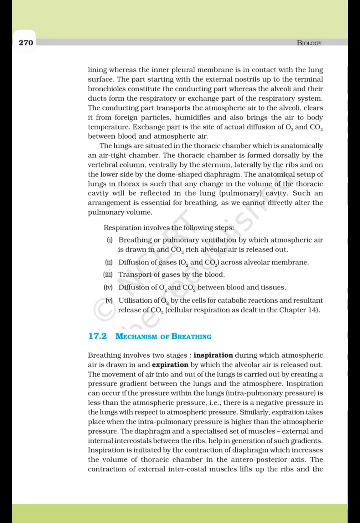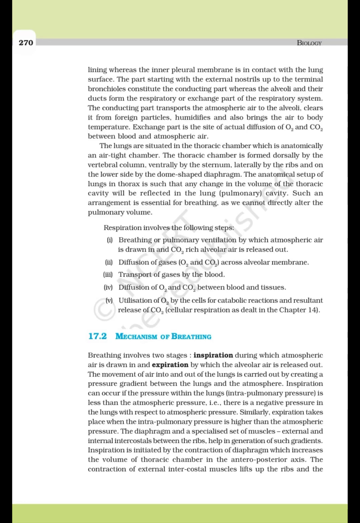The conducting part transports the atmospheric air to the alveoli, clears it from foreign particles, humidifies it, and also brings the air to body temperature. The exchange part is the site of actual diffusion of oxygen and carbon dioxide between blood and atmospheric air. The lungs are situated in the thoracic chamber, which is anatomically an airtight chamber. The thoracic chamber is formed dorsally by the vertebral column, ventrally by the sternum, laterally by the ribs, and on the lower side by the dome-shaped diaphragm.